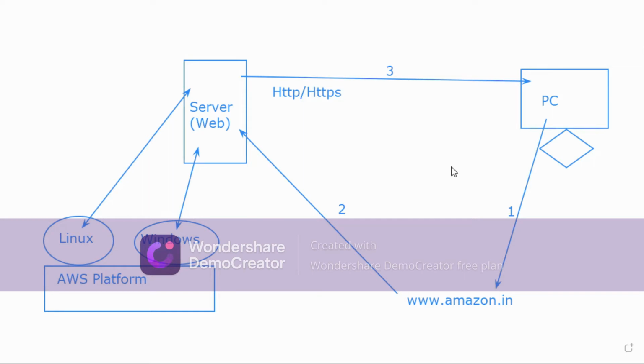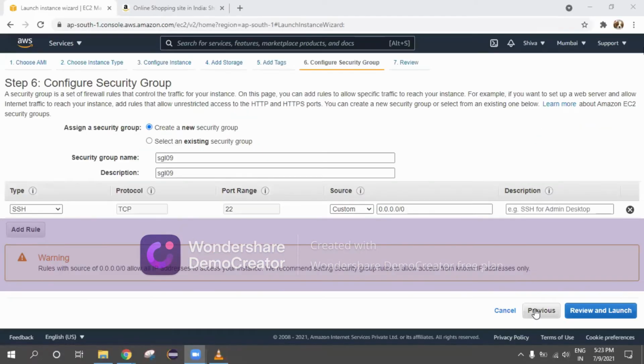Okay. So we are configuring it on EC2 instances. Now we'll try to connect to them. Let us see how to connect to them. So till here everything is clear.